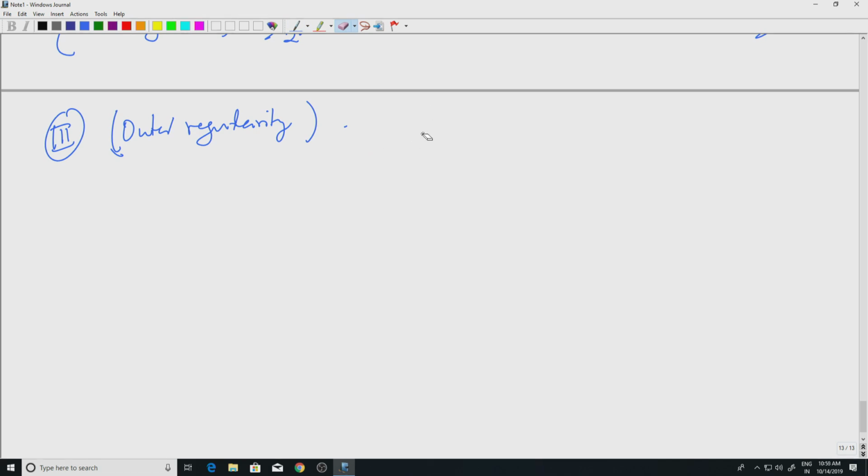If E is a subset of Rn, then m star of E is equal to infimum of, well, it is not the definition, it is going to be m star of O. What is O?